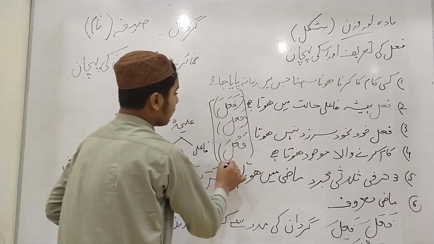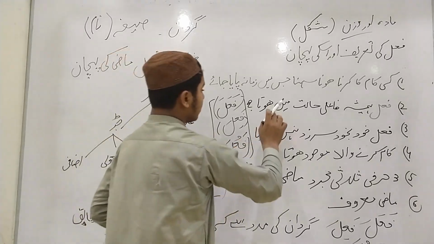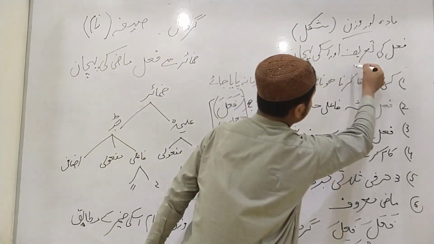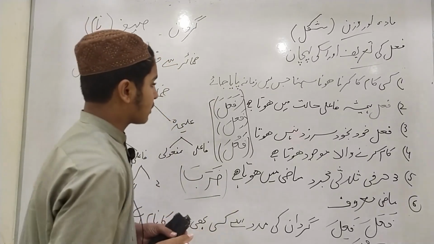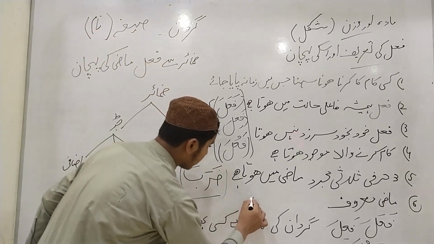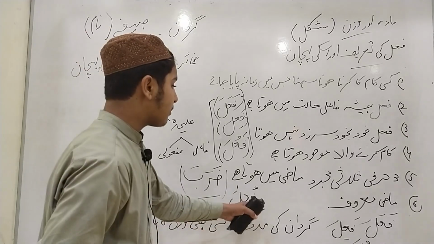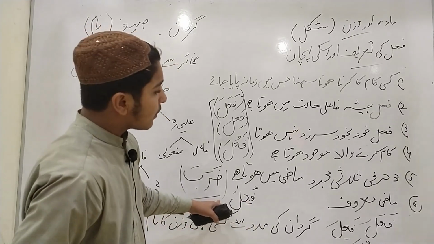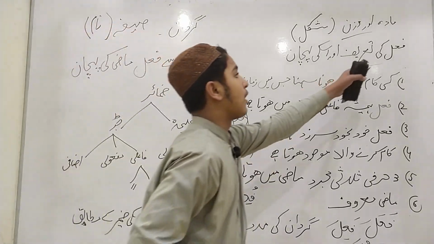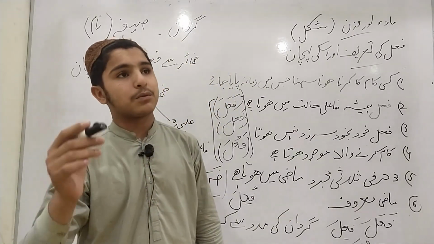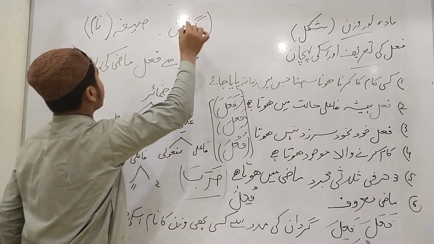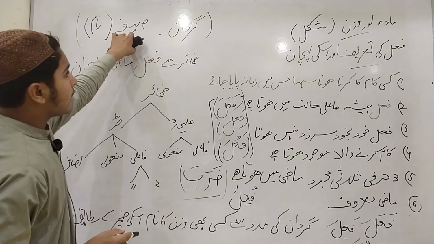And any verb which comes according to this standard will also be a fa'il, or a verb. It is its identification. And if any verb comes according to this standard, it will also be considered a fa'il, but it will be mazi majhul because its subject will be unknown. Another topic with us is gardan and sigha.